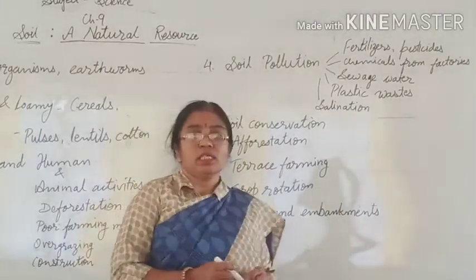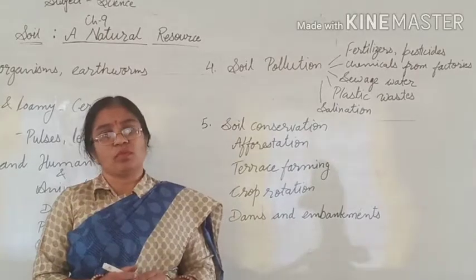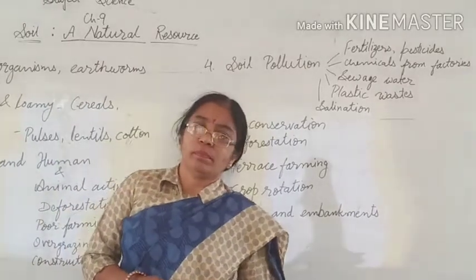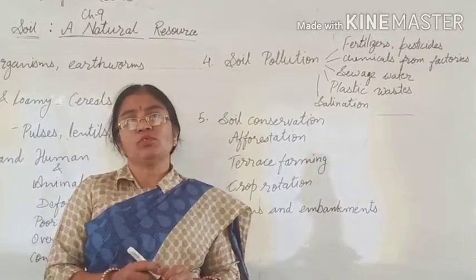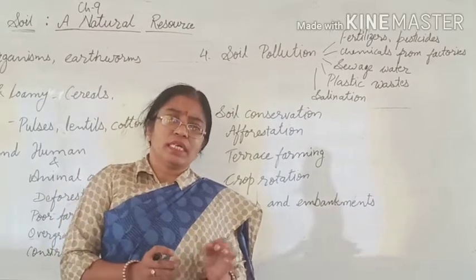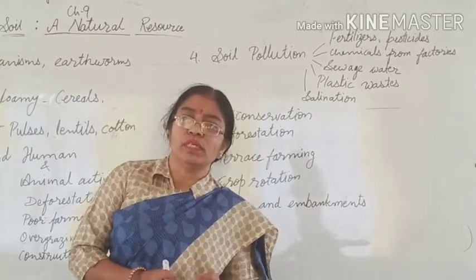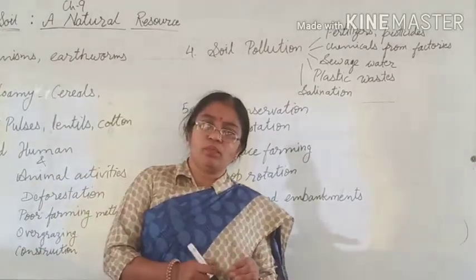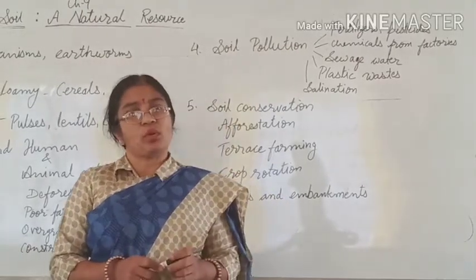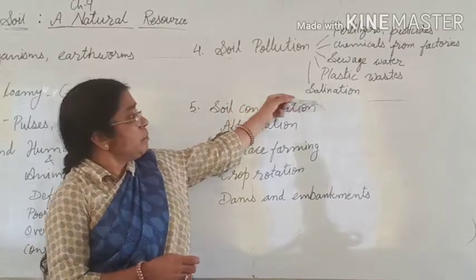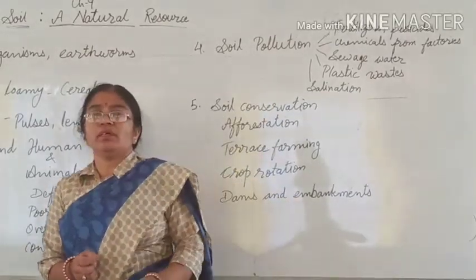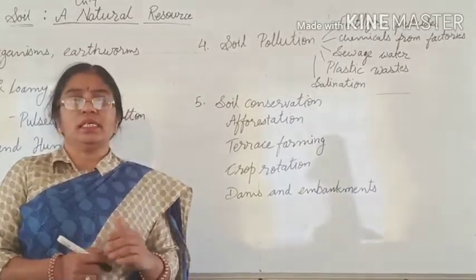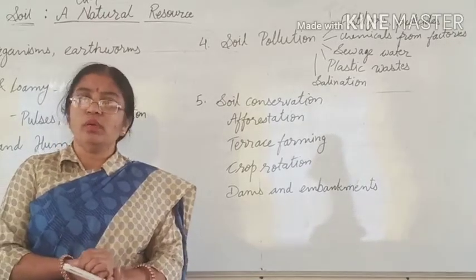Third is sewage water. Sewage water is also a major factor for causing soil pollution. Plastic waste. All of you know how harmful plastic is to us, and if it is mixed in soil, poisonous gases will evolve from it when it degrades. Though it is not decomposed easily, some gases definitely will evolve from these plastic materials, and they cause soil pollution. Now, salination. Many types of salts are added to the soil, and they increase the salt level of the soil and cause salinity in it. In this manner, this is also a type of soil pollution.